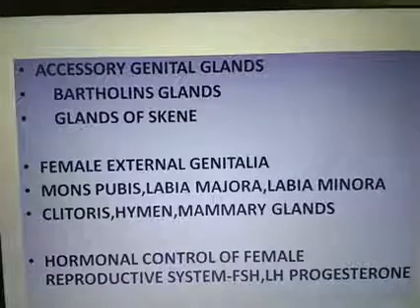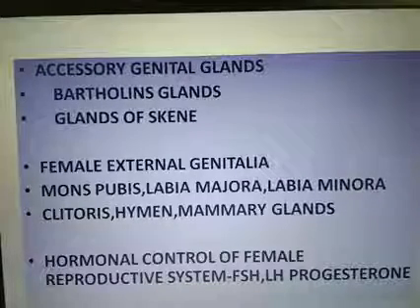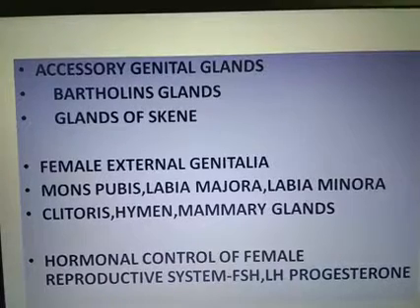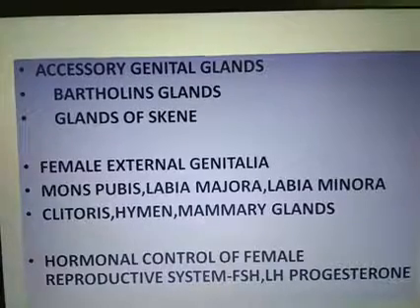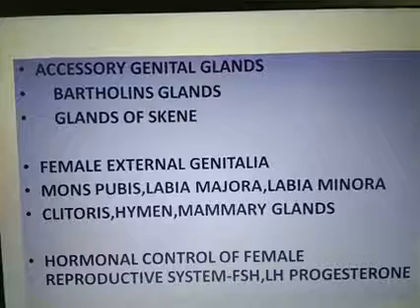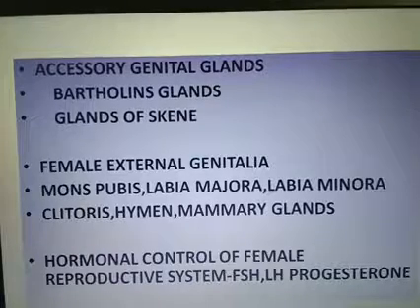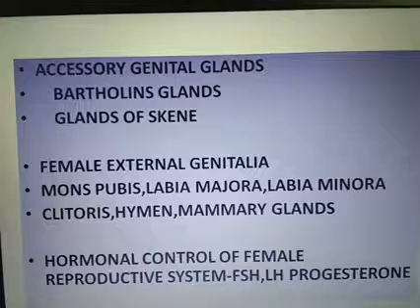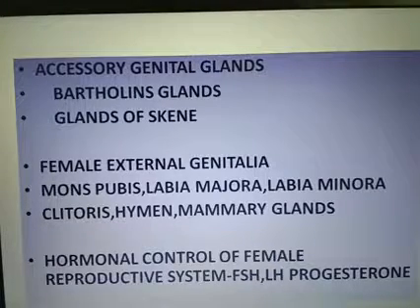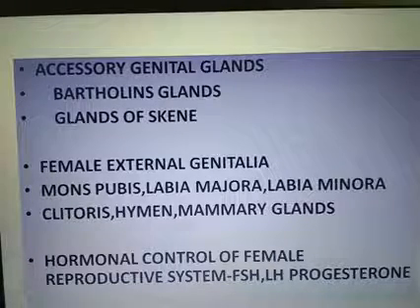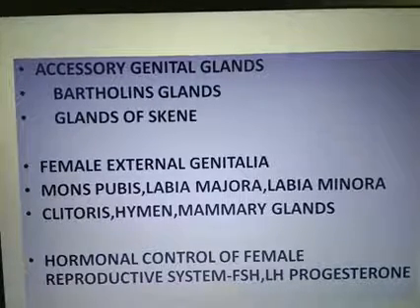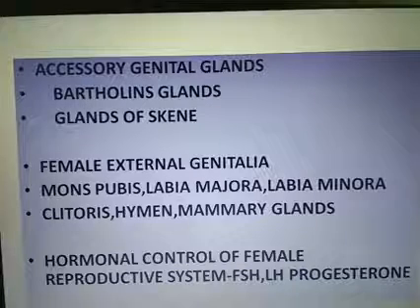The next topic that we are discussing here is the accessory genital glands. Female accessory genital glands: females have two accessory genital glands. The first one is Bartholin's gland and the next one is the glands of Skene, otherwise known as para-urethral glands.